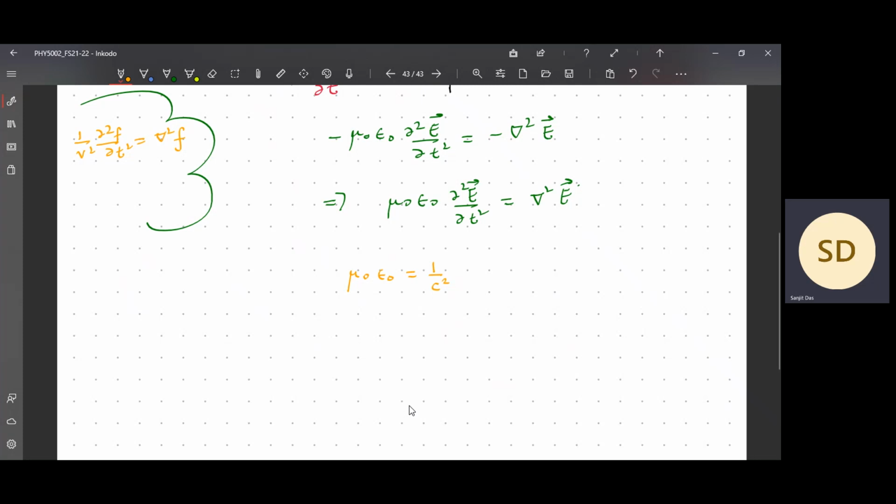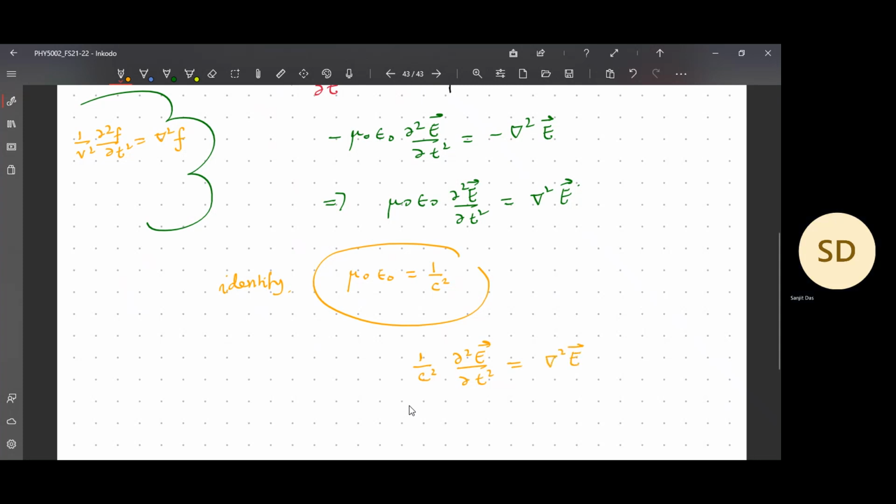So mu naught is the permeability in free space, that means in vacuum. We identify this, then it will come like 1 by c square ∂²E/∂t² is equal to... so this is the wave equation.